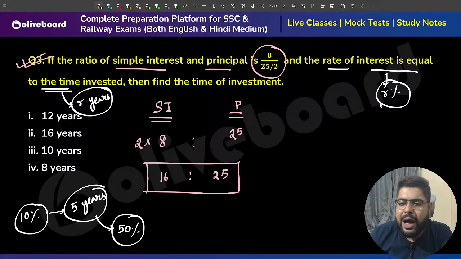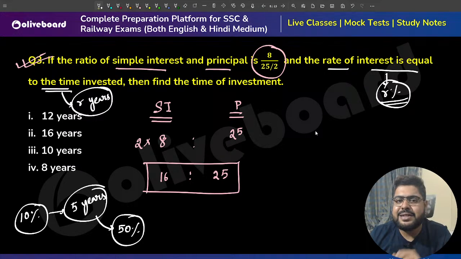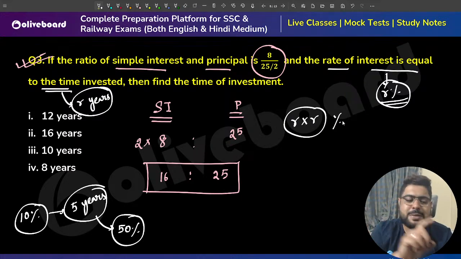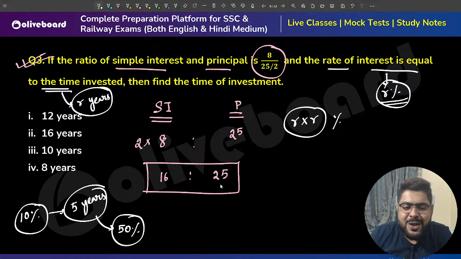Now R% every year for R years means you will get R into R percentage of the principal.